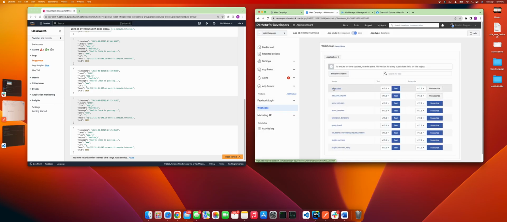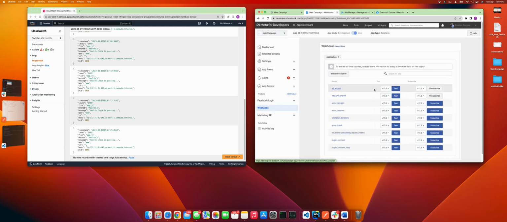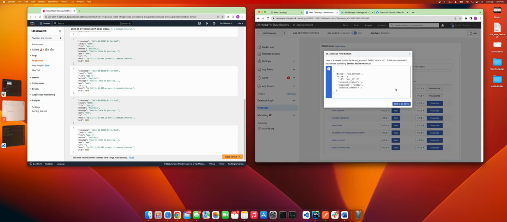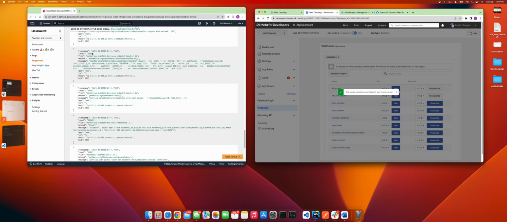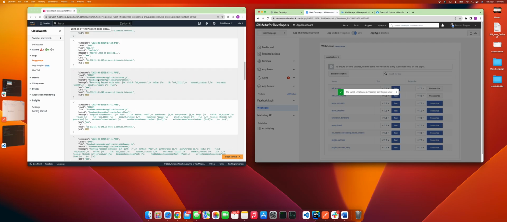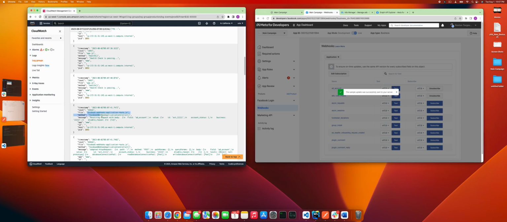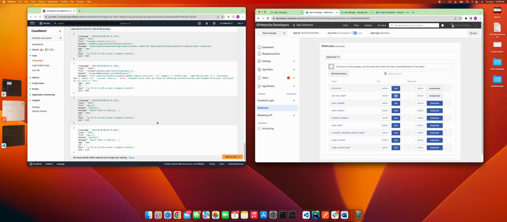To prove that the URL is correct, I can try it with another one. I can test ad account, because that one is subscribed as well. So there you go. You can see here that I received the webhook right here. So I do know that my URL is correct. However, the ad rules engine doesn't send me anything, and I guess I don't understand why.